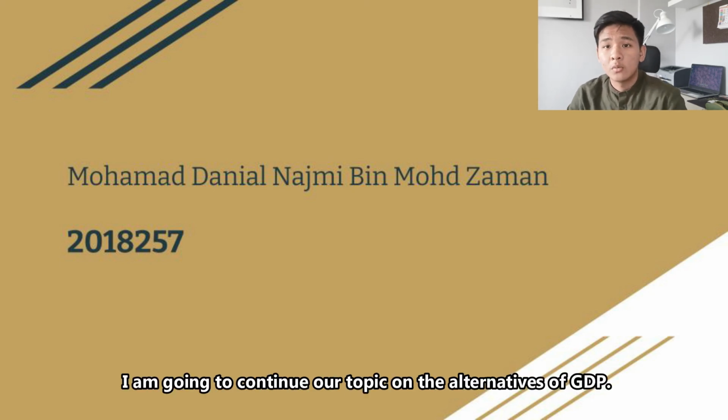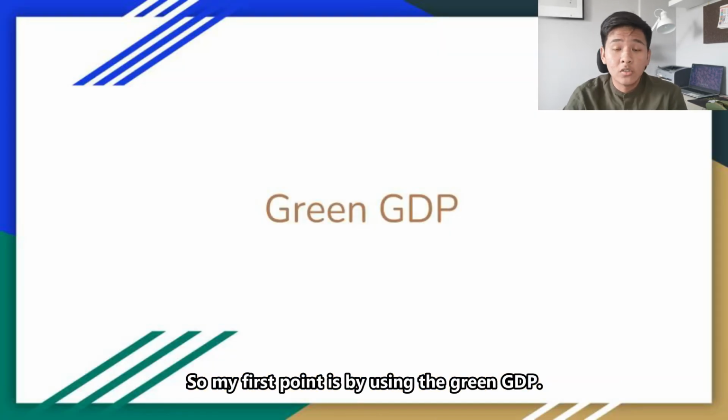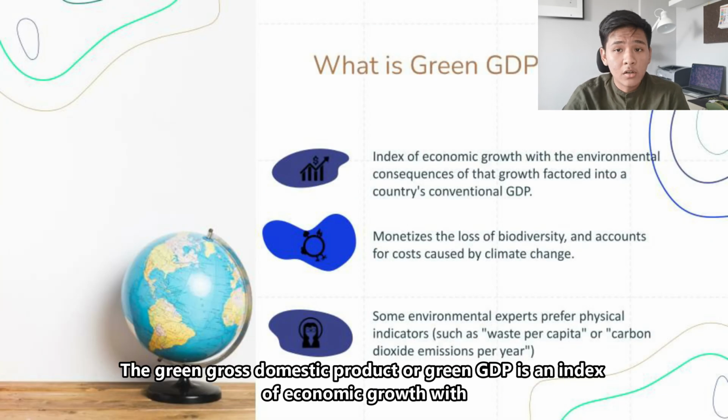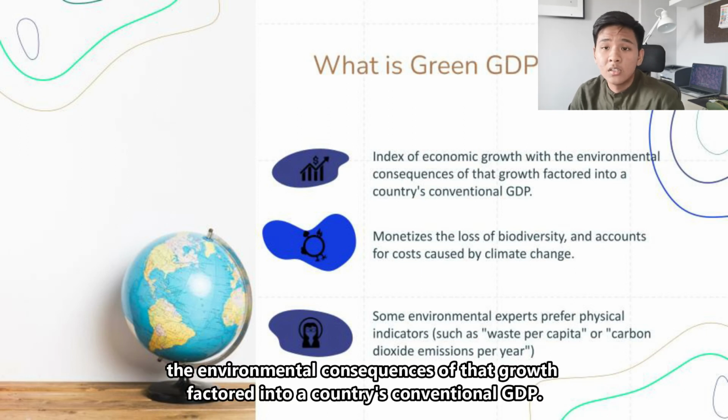I'm going to continue our topic on the alternatives of GDP. So my first point is by using the green GDP. The Green Gross Domestic Product, or Green GDP, is an index of economic growth with the environmental consequences of that growth factored into a country's conventional GDP.